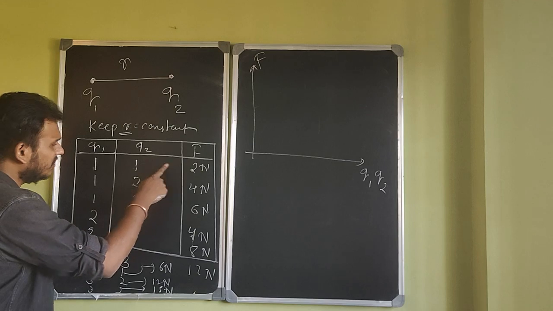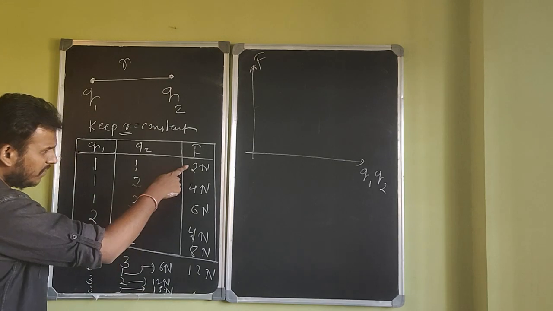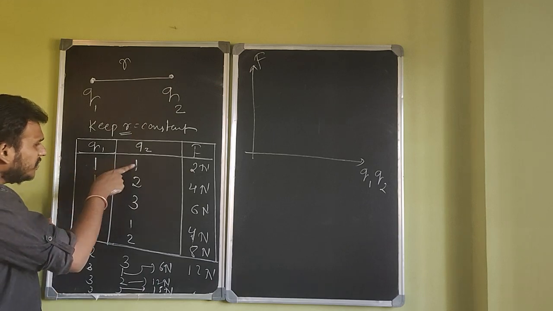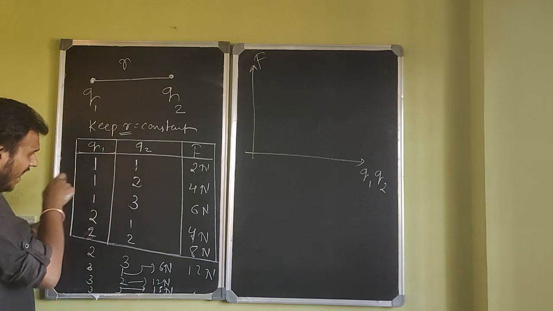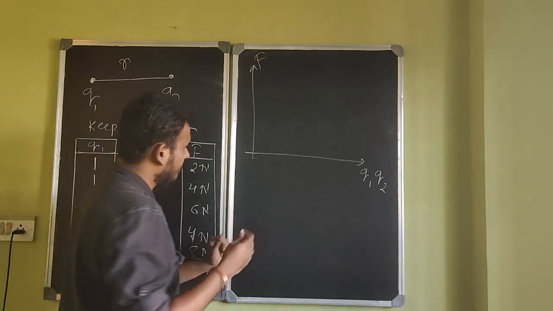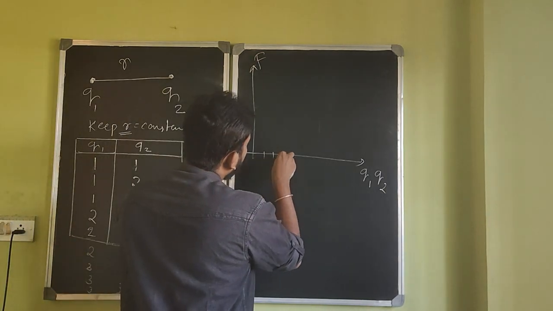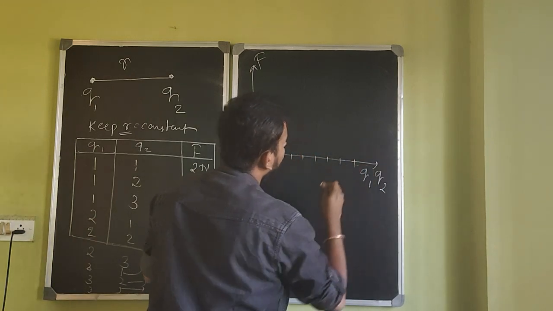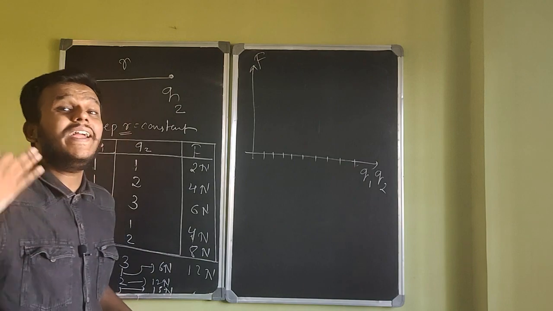We have started from force increases from 2 to 18, and the product of charge starts from the smallest product you will see in this table, which is 1, and the biggest product you will see is 9. So my x-axis should contain at least up to 9. So 1, 2, 3, 4, 5, 6, 7, 8, 9. Okay, fine. And my y-axis should contain up to 18 newtons.